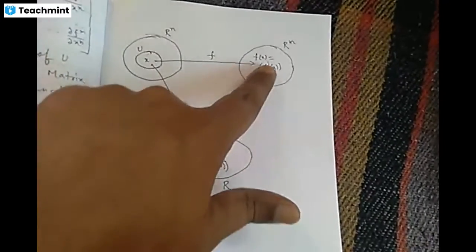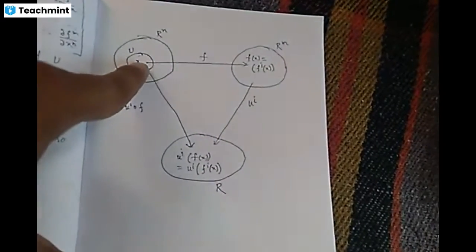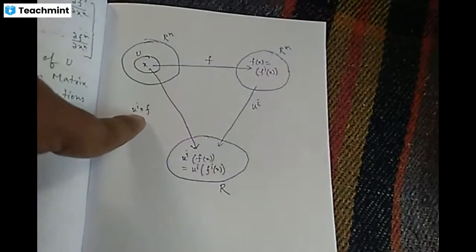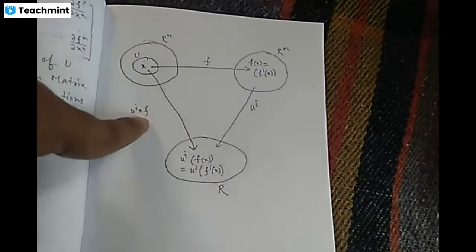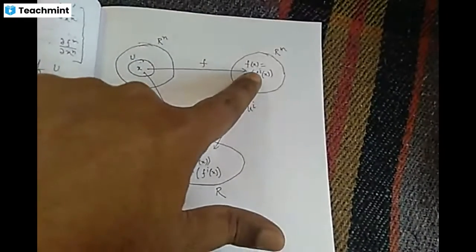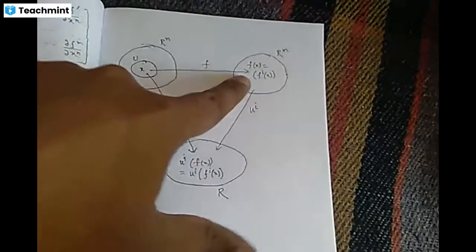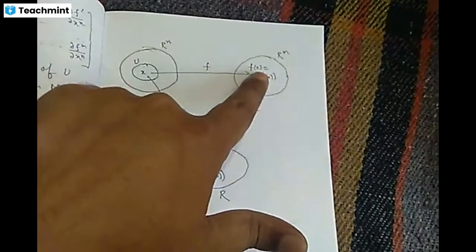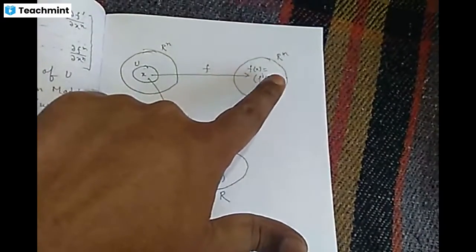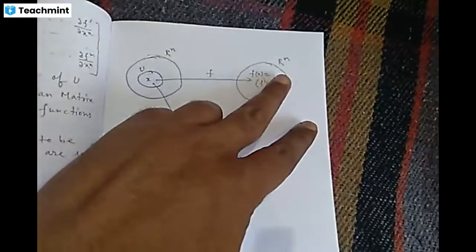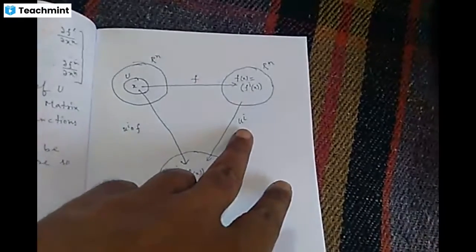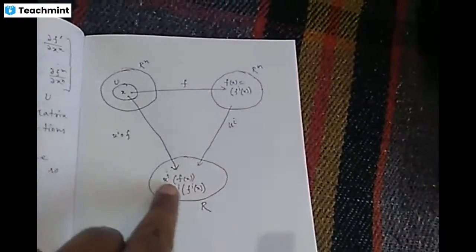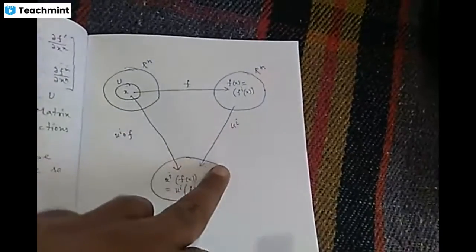So we can find it directly from the element through this composition mapping, or we can find it in another way. If we define on fx, on the elements of Rm, through the mapping ui, then we will get the same result. So this is a diagram representation.